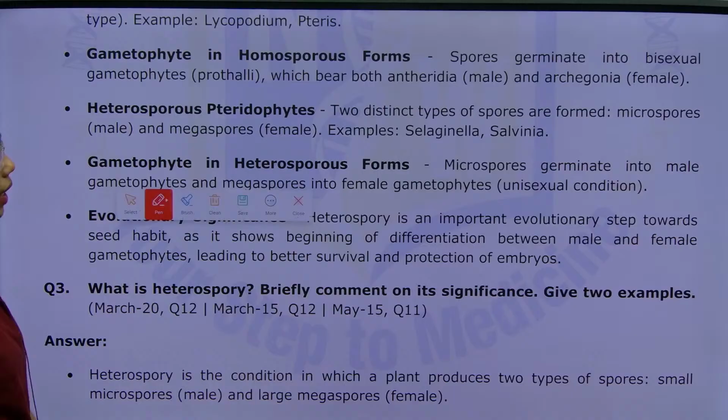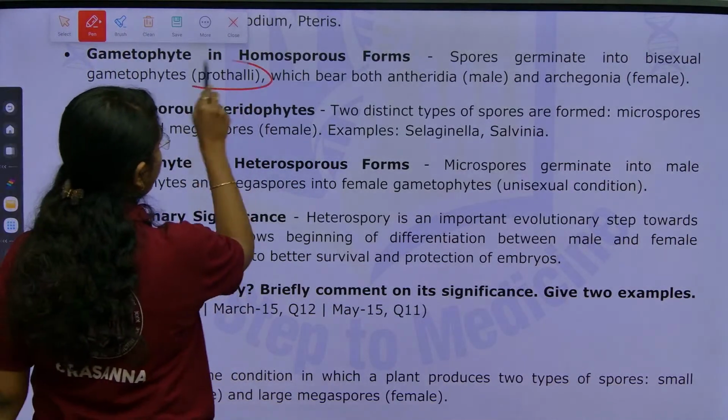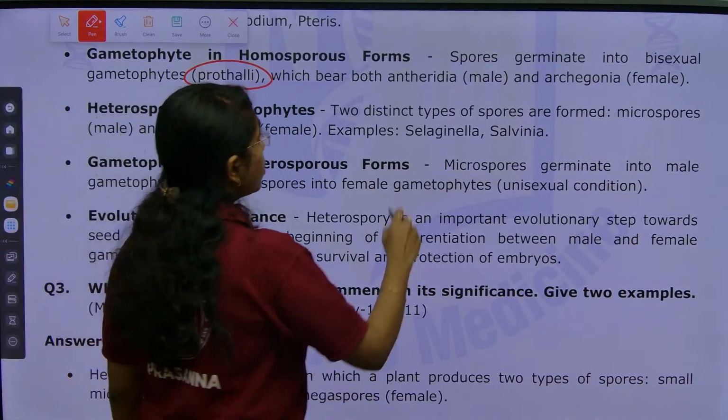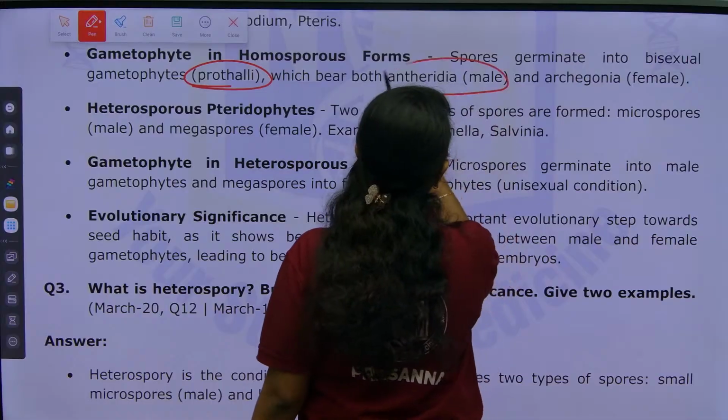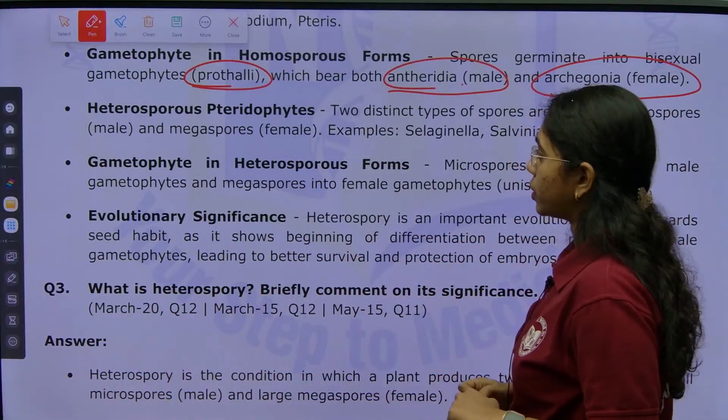Spores germinate into a bisexual gametophyte, called the prothallus, which will bear both antheridia and archegonia. Both male and female gametes are present.